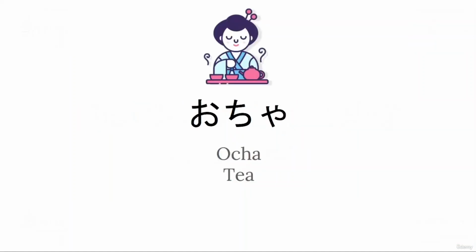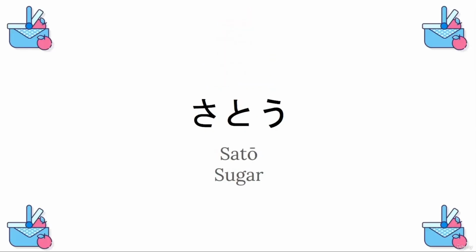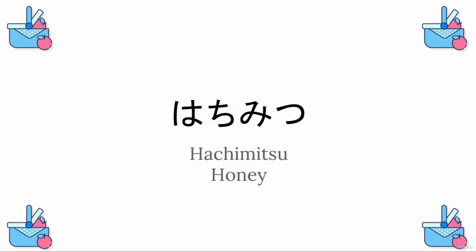Tea is ocha. Sugar, sato. Honey, hachimitsu.